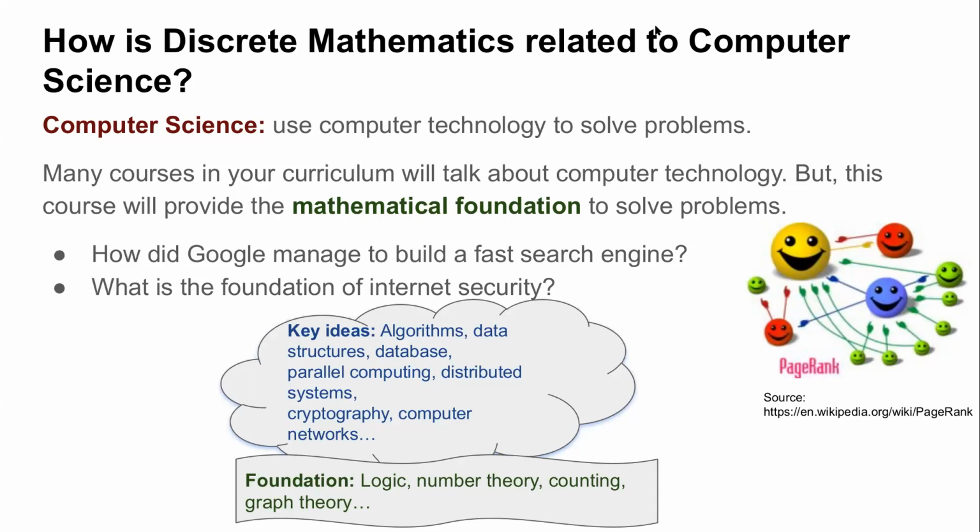If I recall, most of you came up with very nice terms and technologies which we hear in computer science and IT, things like algorithms, data structures, cryptography, and whatnot, right? Which is exactly correct. But if you look at the foundation of these ideas, that is where discrete mathematics lies. Discrete mathematics forms the foundation of all these ideas. Like the algorithm on which Google works is PageRank. And over time, when you study, this PageRank is nothing but modeling of a graph, and it makes use of linear algebra. Those are the two fundamental techniques behind this concept.